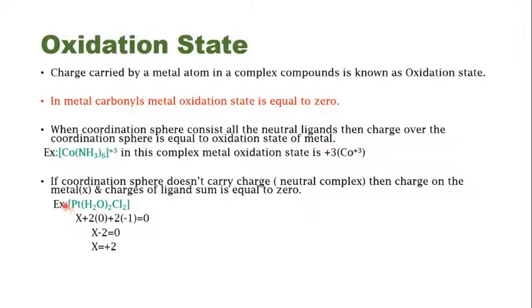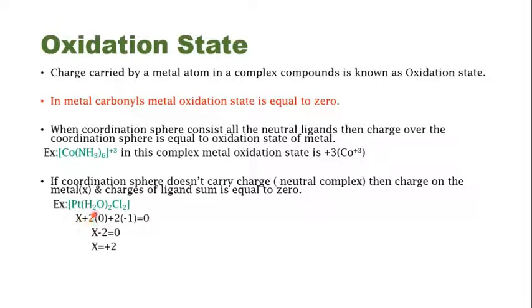Next, if the coordination sphere does not carry a charge, then the charge on the metal and the charges of the ligands sum to 0. So you have platinum, two ligands of water, then you have chloride ligands. So there is a combination of a neutral ligand, water, which does not have a charge, and chloride, which has a charge of -1. To calculate the oxidation state, consider the oxidation state of platinum to be x.